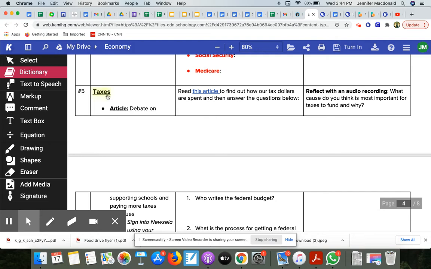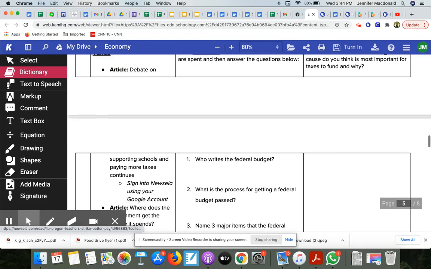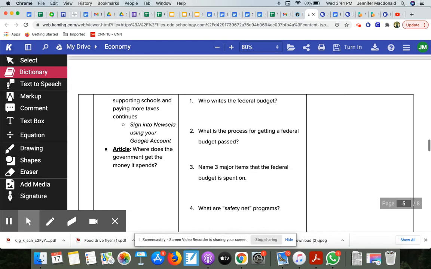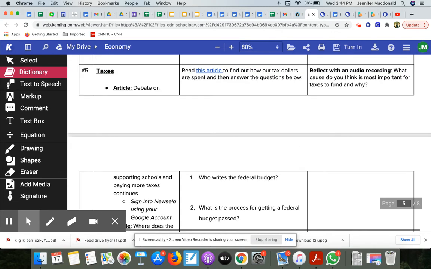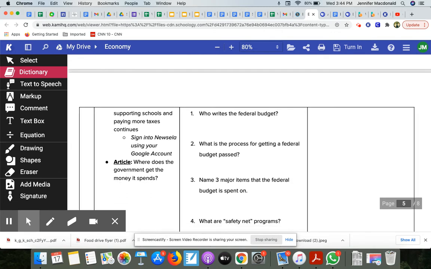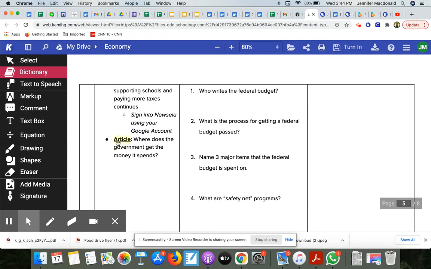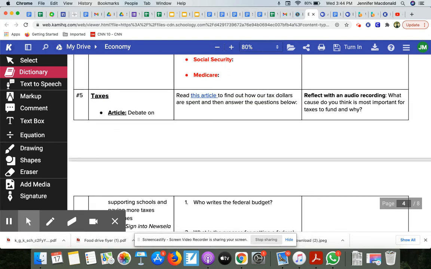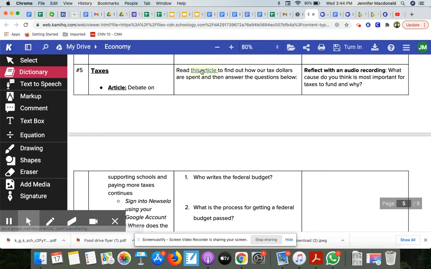Task number 5 has to do with taxes, okay? So there's this debate on supporting schools and paying more taxes, okay? You're gonna need to sign into your Newsela account using Google, okay? Using your Google account. And then you're gonna read this article: Where does the government get the money that it spends? You'll need to read both of those in an effort to find out how our tax dollars are spent.